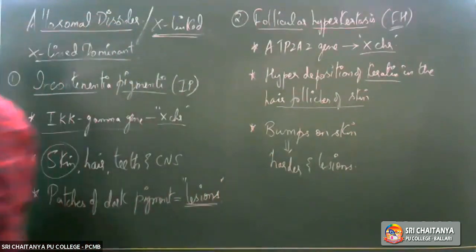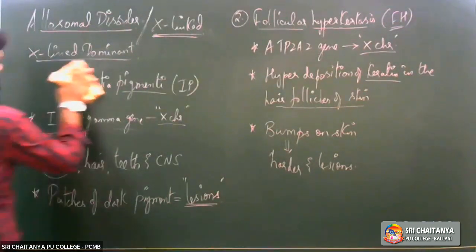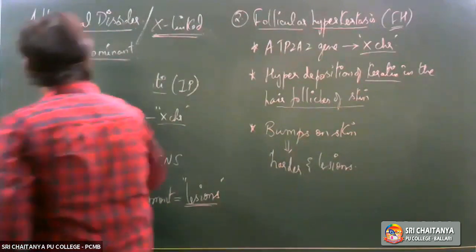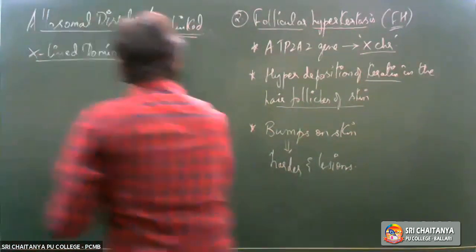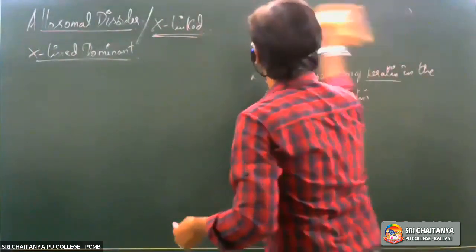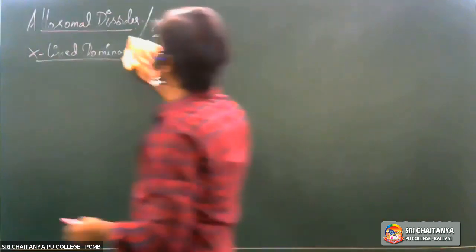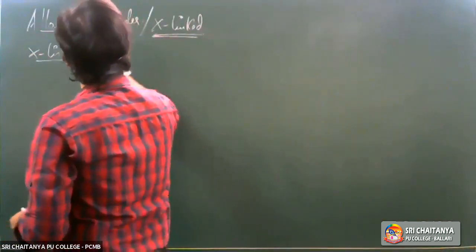Now let us take up the last set under gene disorders, which is X-linked recessive disorders.